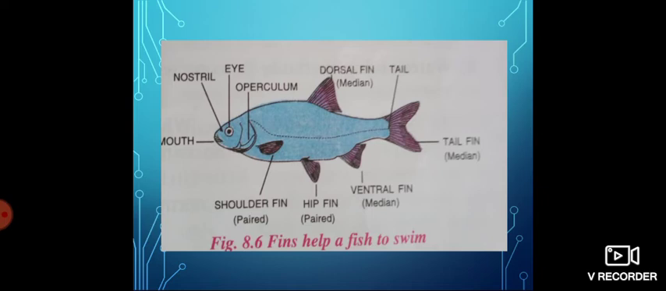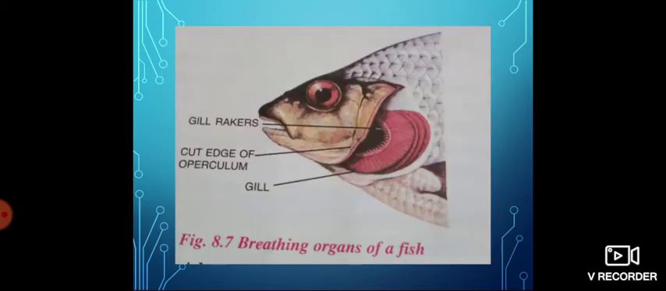Next is gills. You know that the gills are the breathing organs of fishes. They are located on either side of the throat and are covered by an operculum. Gills help in respiration. This red colored part is the gills, which is covered by the operculum. On both sides of the throat you can see the gills.